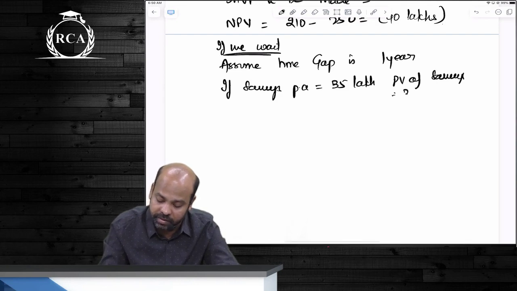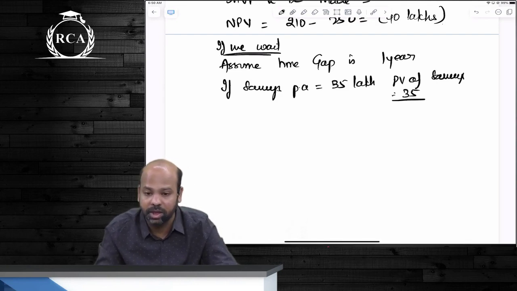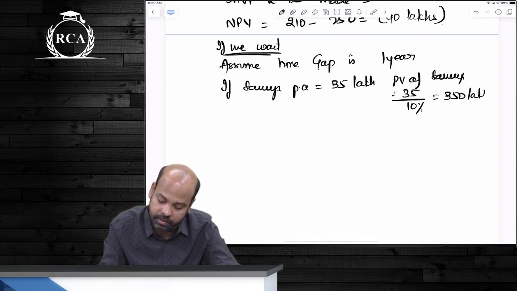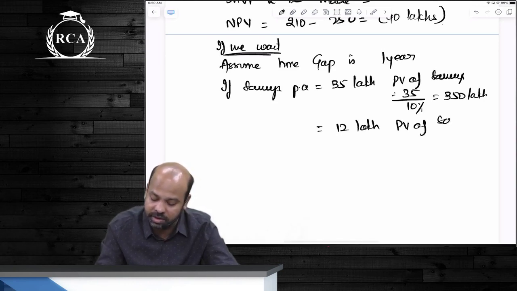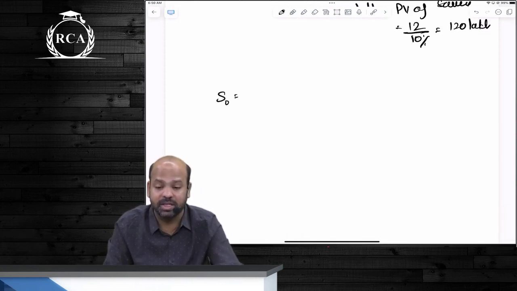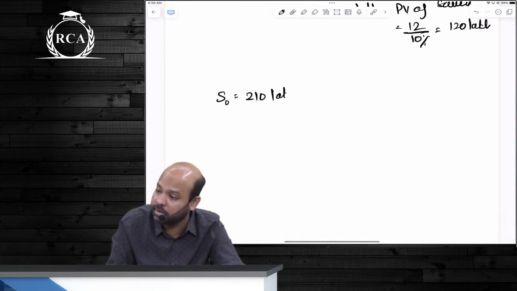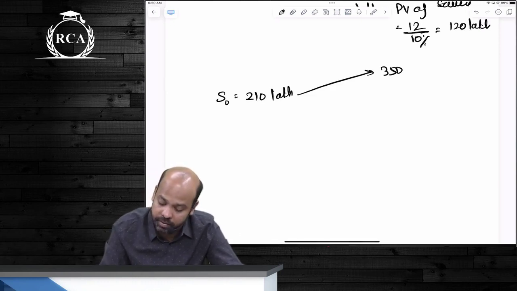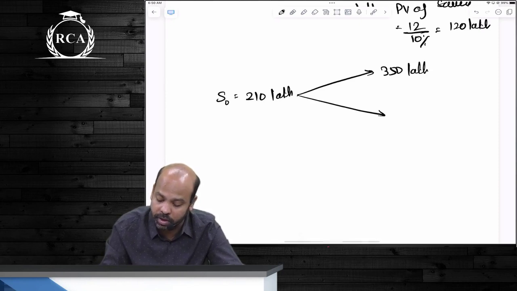Present value of savings in the upside scenario would be 35 lakhs divided by 10%, which is 350 lakhs. In the other scenario, savings per annum are 12 lakhs, so the present value of savings will be 12 lakhs divided by 10%, which is 120 lakhs. So S naught, today's savings, is 210 lakhs. This 210 lakhs can either increase to 350 lakhs or decrease to 120 lakhs.